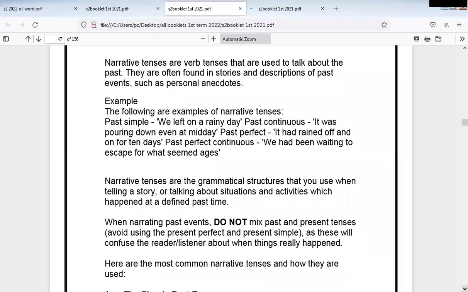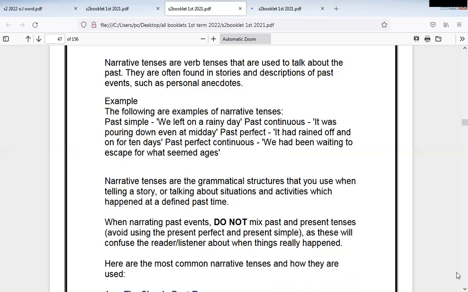Something took duration in the past. We had been waiting, so they waited for a long time to escape for what seemed ages. They wanted to say that they stayed for a long time waiting. Of course, the event happened in the past and finished, but took duration in the past. So we use all types of past to express narrative tense.